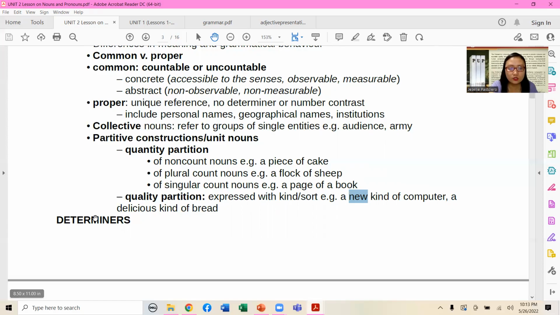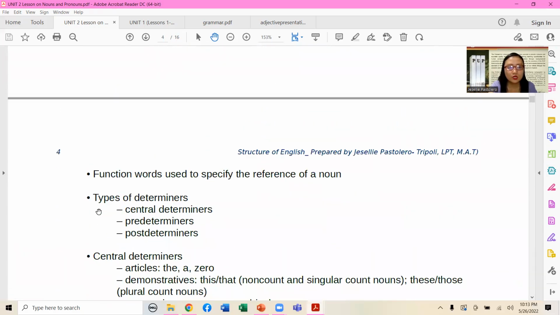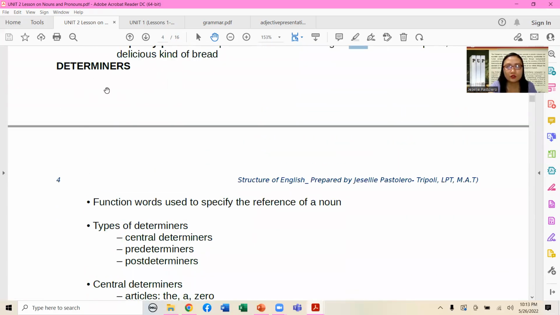Now for the determiners. When we talk about determiners, these are definitely a part of speech that helps the nouns to be identified as singular or plural. Determiners are function words used to specify the reference of the noun.